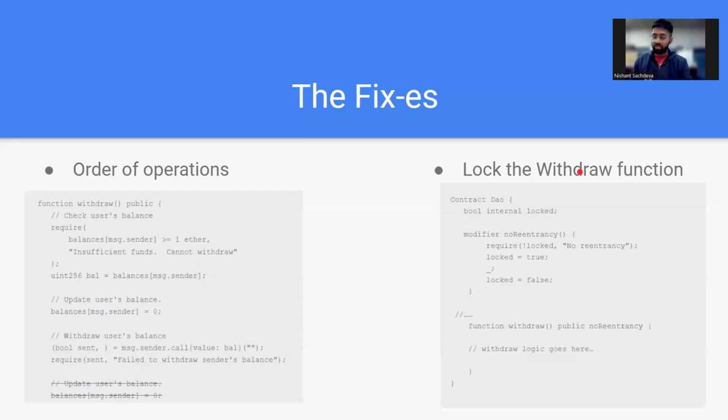Now, a slight fix for this can be to change the order of operations, whereby you change the balance first and then do the transaction. This would stop this kind of a chain in its infancy itself. Another way can be to use a lock in the withdraw function, whereby you place a lock variable, and only when the lock variable has been set to false again will another parallel transaction be allowed to happen. So for a given account, only one withdrawal can happen at a time. This is a slight but effective fix for the reentrancy problem.